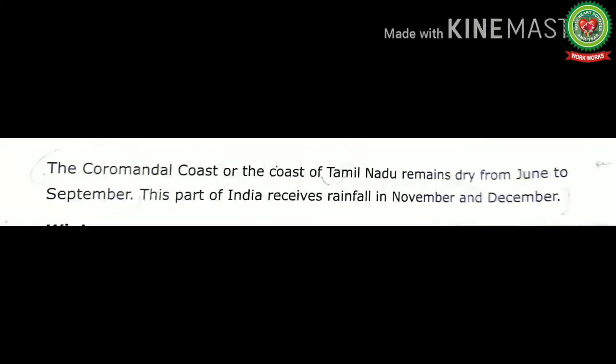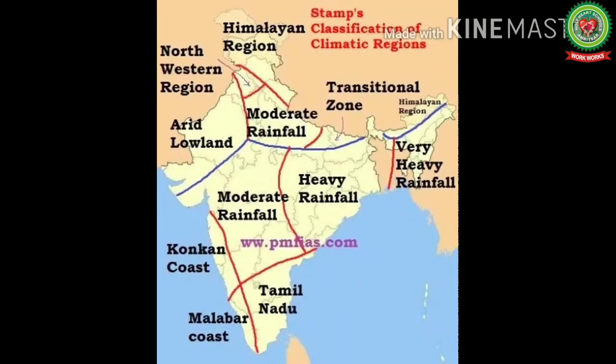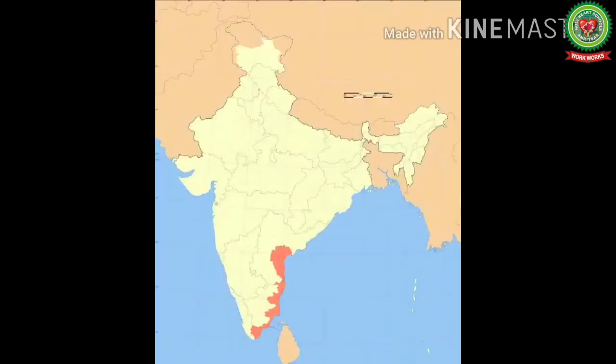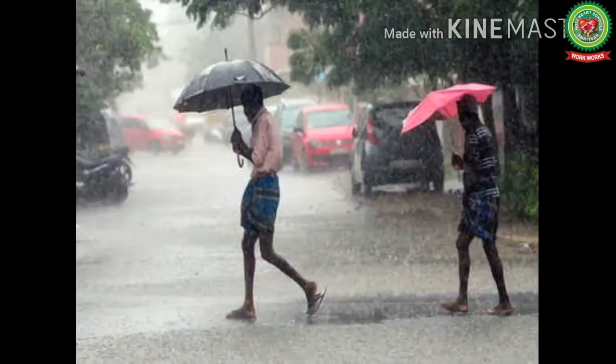The Coromandel coast or the coast of Tamil Nadu remains dry from June to September. Coromandel coast means the southern part of the eastern coastal plains. This part of India receives rainfall in November and December. See students, the coast of Tamil Nadu remains dry from June to September. This part of India receives rainfall in November and December.